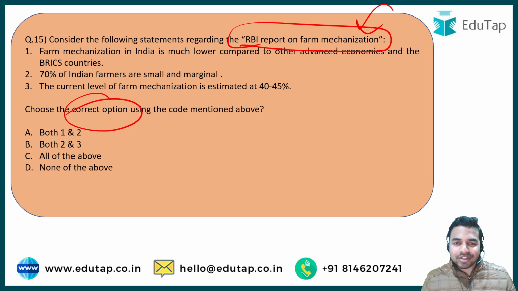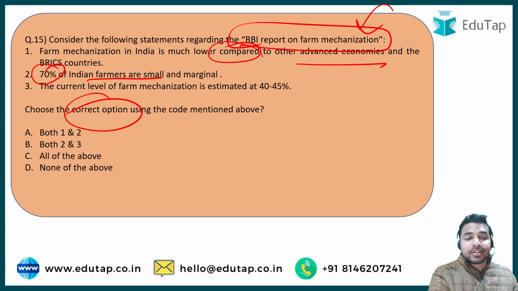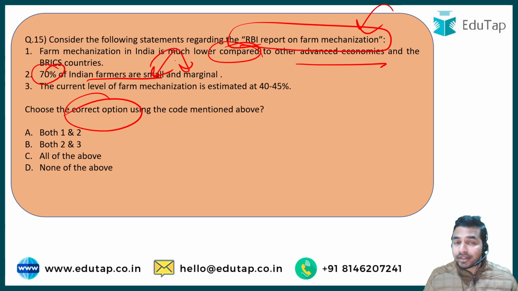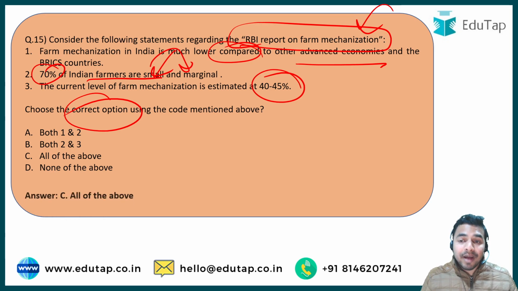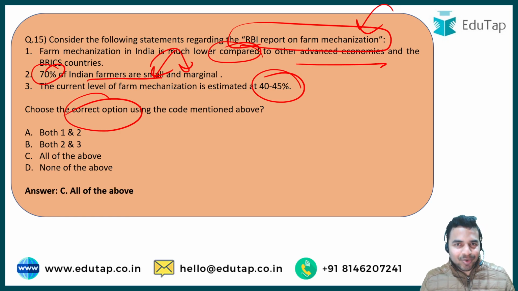The very first statement is talking about the status of farm mechanization in India. It states that it is much lower as compared to other advanced economies and the BRICS countries. The second statement says that 70% of the Indian farmers are small and marginal. And the third statement says that the current level of farm mechanization is estimated at 40 to 45%. My dear learners, all these statements about the farm mechanization in India are correct. So the right answer to this question is option C, that is all of the above.